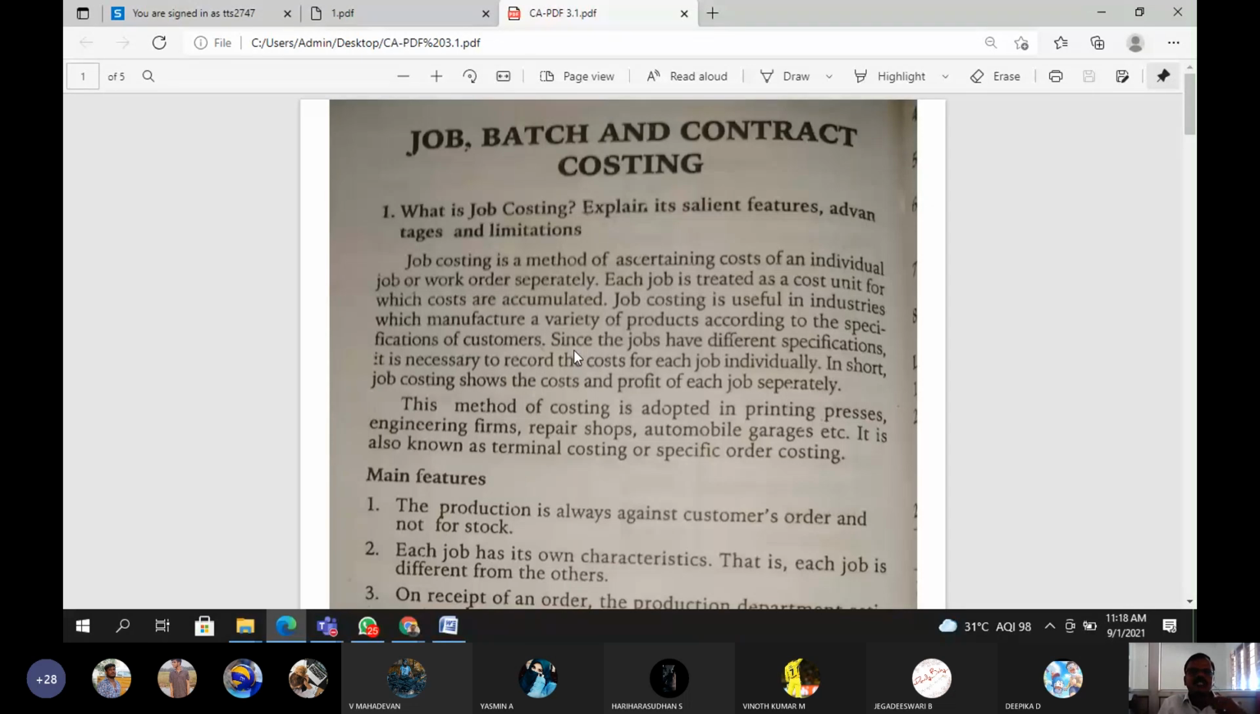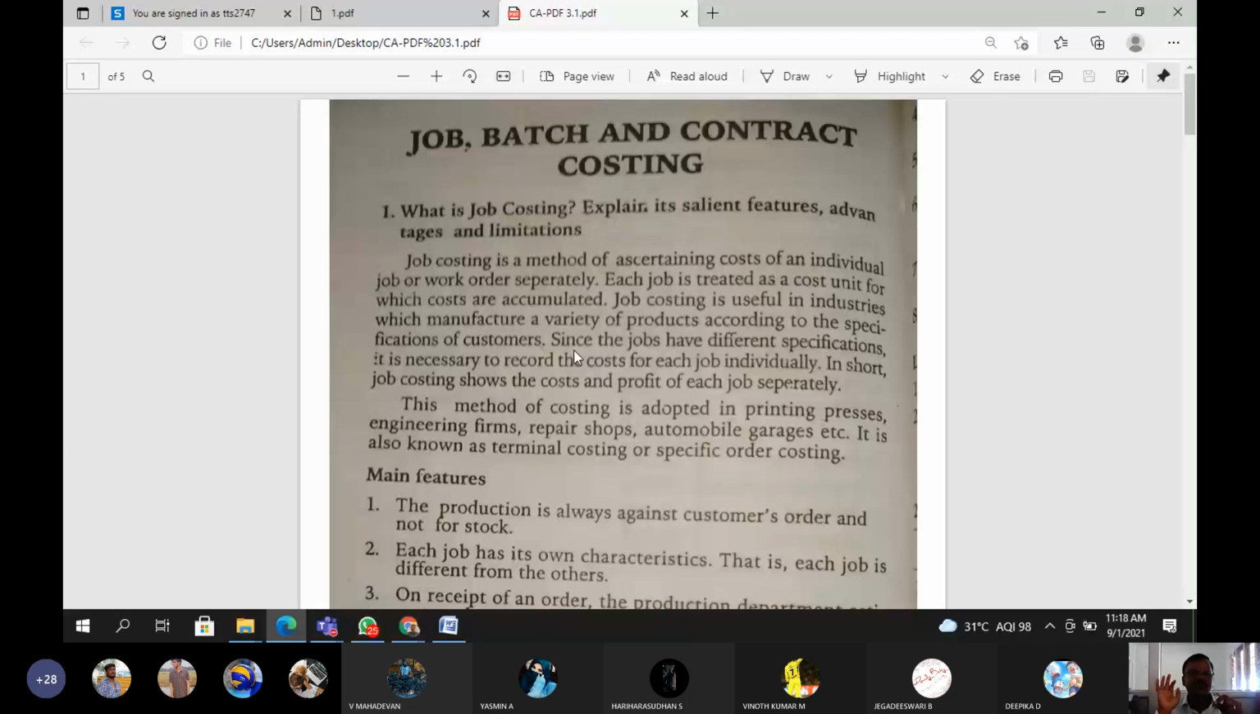Job costing is a method of ascertaining cost of an individual job or work order separately. Only one line is important. You don't write line by line for a job costing question. Only one keyword is important. What is the keyword? Ascertaining cost of an individual job. That is the keyword of the answer for a job costing question.